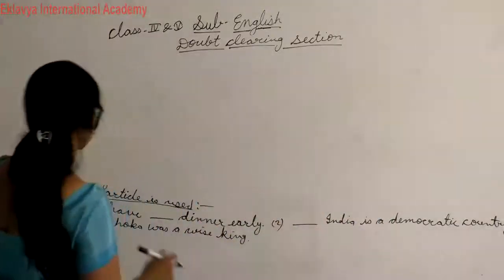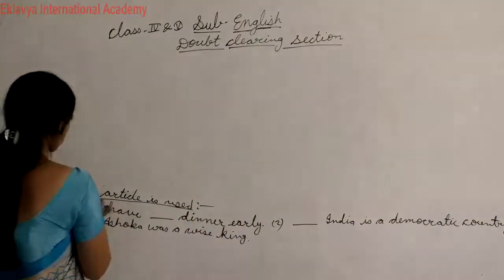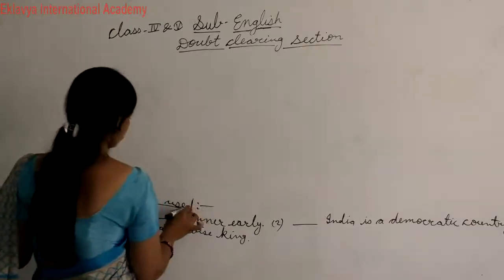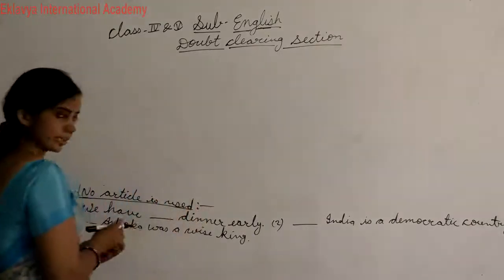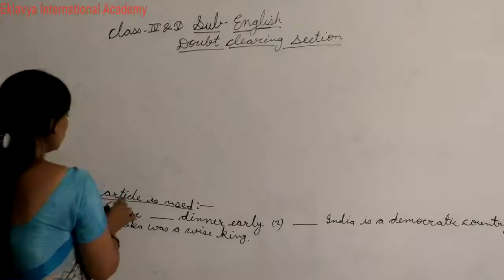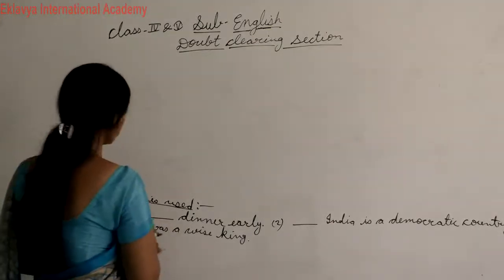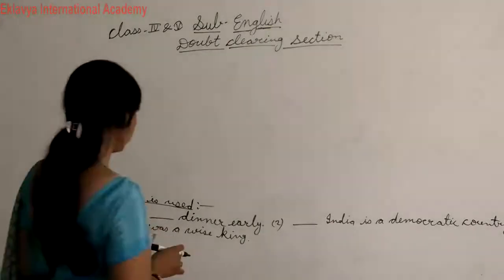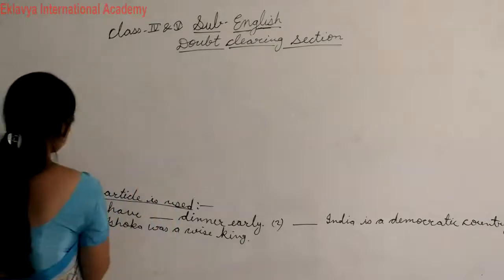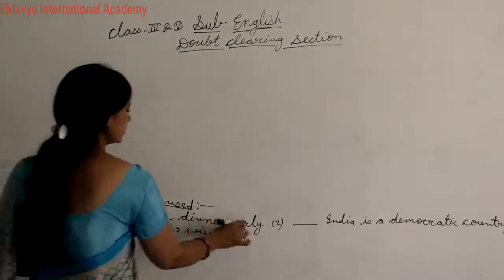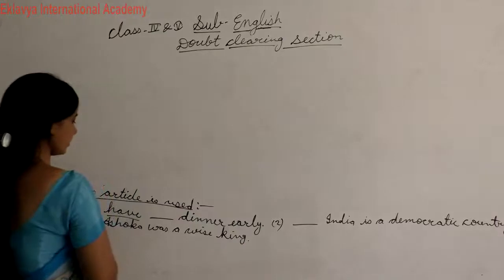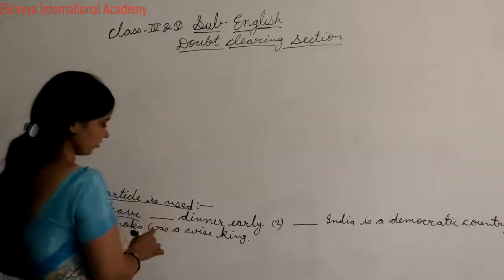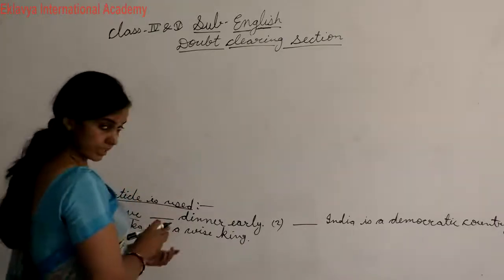Okay, here no article is used. In the previous lecture we have read about the verb and articles also. So here no article is used. I told you where we don't use any article. Here we have dinner early. So here should we use any article?